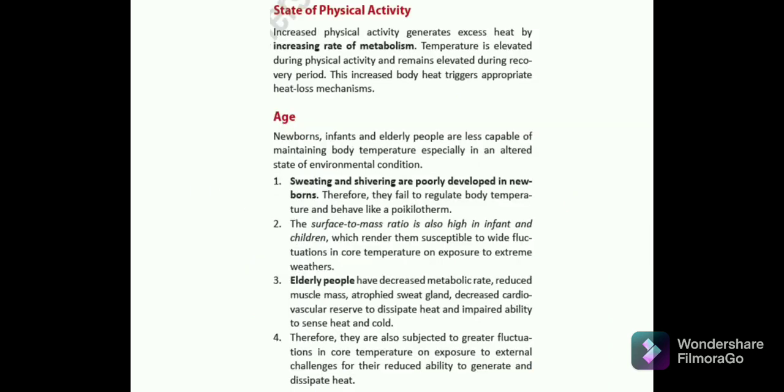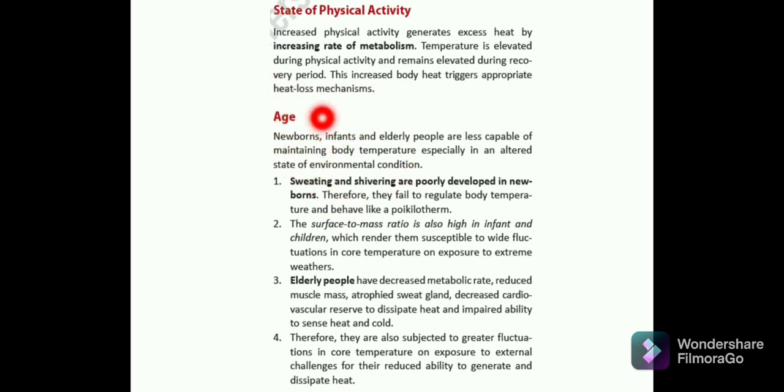Then comes the state of physical activity. Of course, whenever there is increasing rate of metabolism, increased physical activity will cause excess heat by increasing the rate of metabolism. So whenever you are doing exercise, this will increase the rate of metabolism and the temperature is elevated during physical activities. And this increased body heat triggers the appropriate heat loss mechanisms.